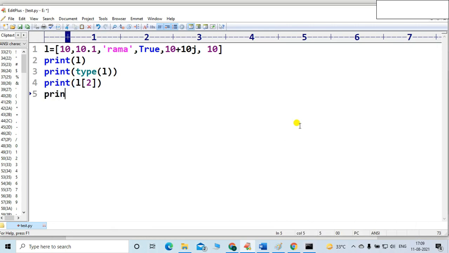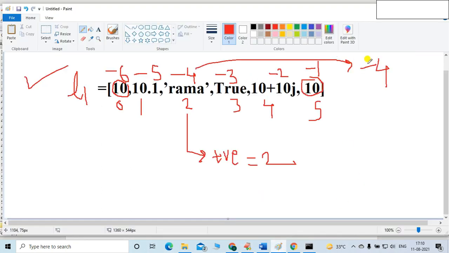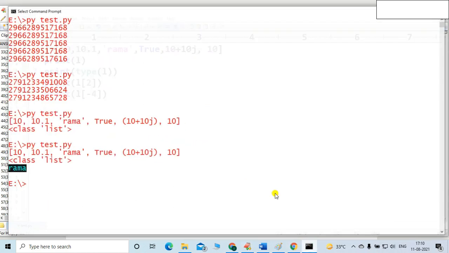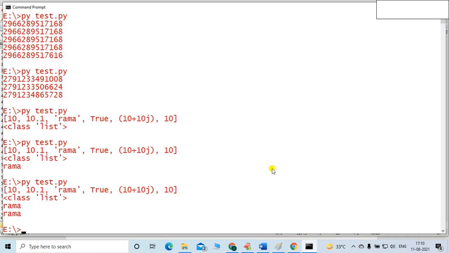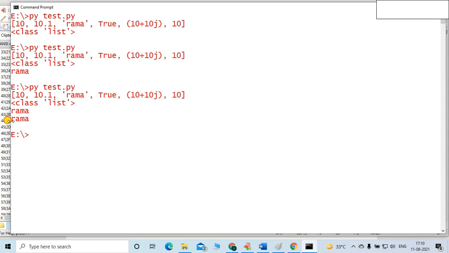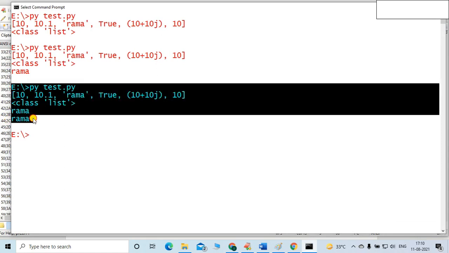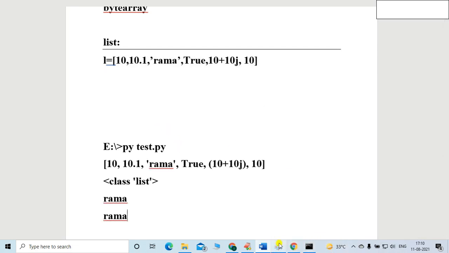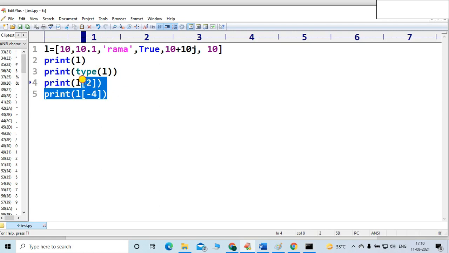Now by using the negative index, you can access it too. Friends, what is the negative index value? -4 is the negative index value, so just mention -4 here. Let me execute the code. You can see again Rama is the answer. Is it understandable, friends? A very simple example. This is the example and this is the code, for your reference.